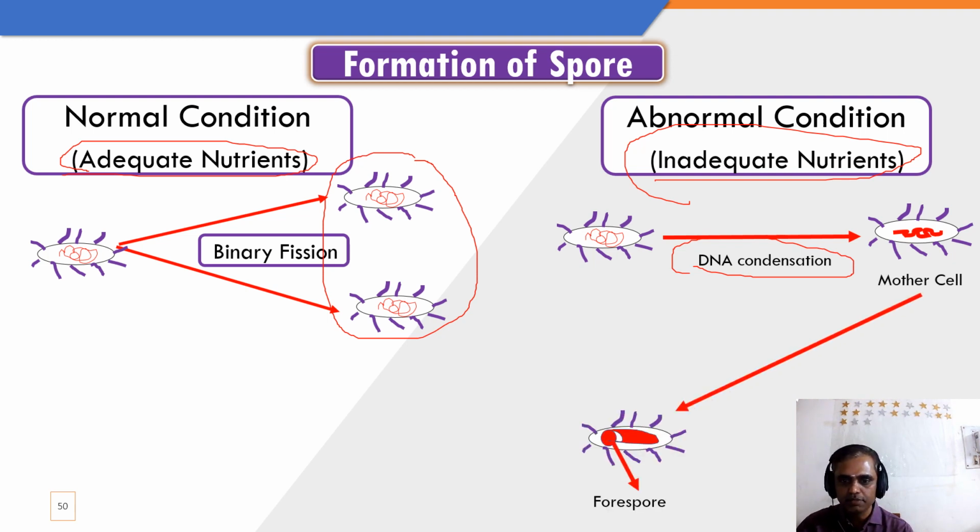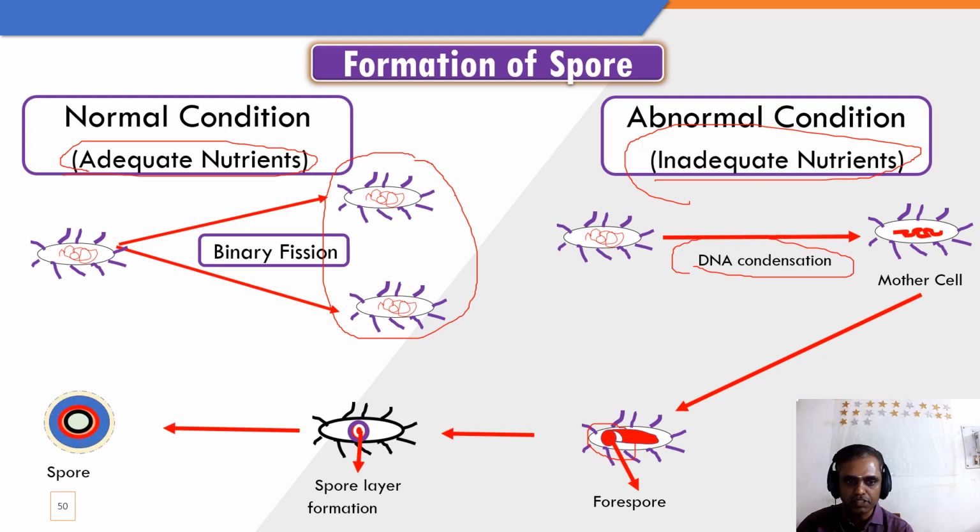Inside the mother cell, the spore forms, and then the four layers we have studied will form. Afterwards, the outer layer of the cell structure goes away, so the bacteria will be present inside with the four layers formed. So in unfavorable conditions, the spore is formed. Why are we studying this? Because it is very difficult to eliminate spore-forming bacteria. This is the formation of the spore.